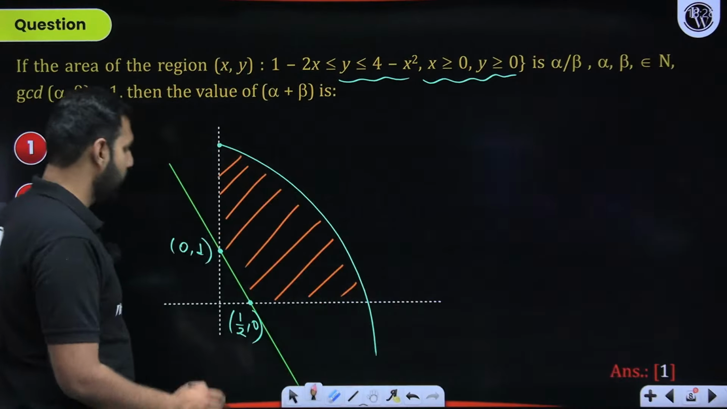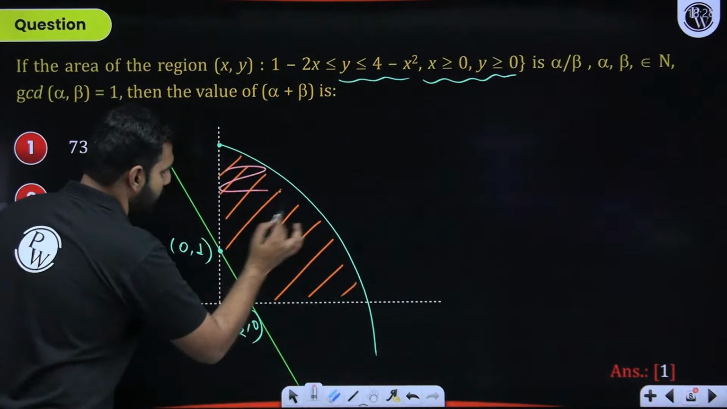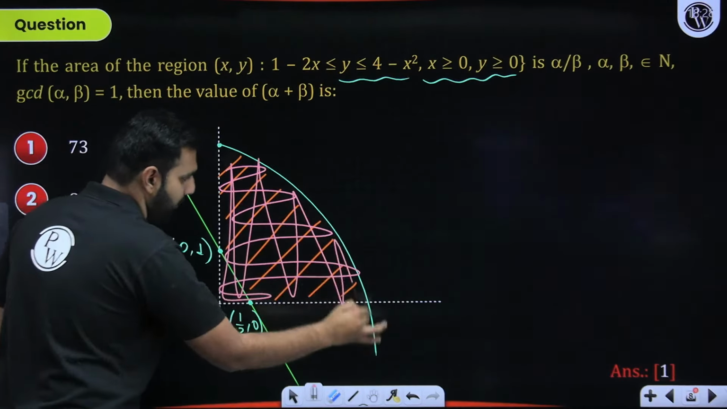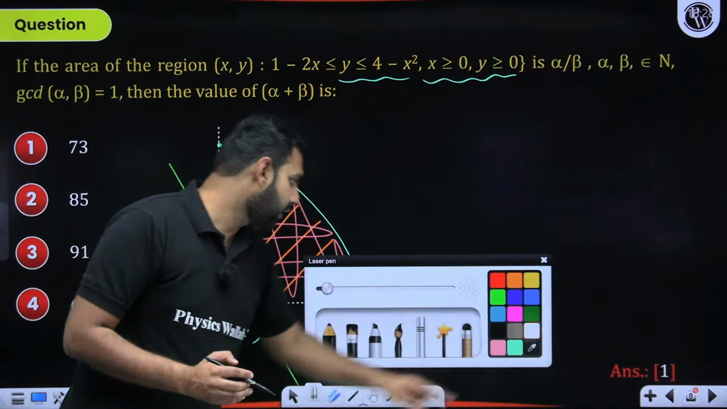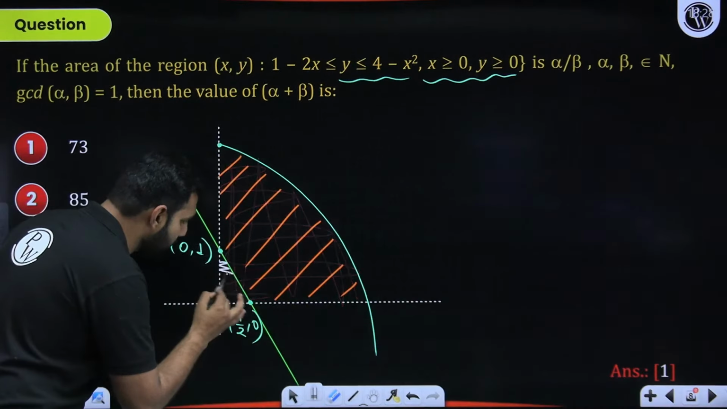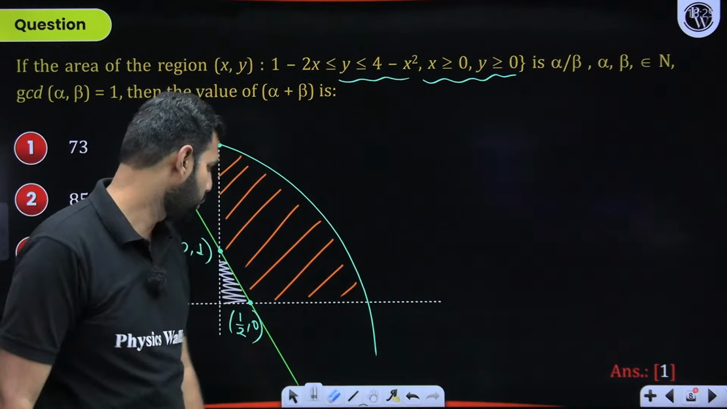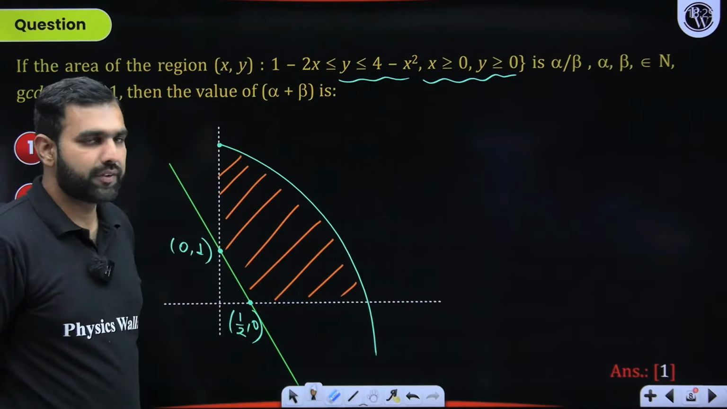First of all, let us find the area of this entire region here. And from that area, if we subtract the area of this triangle, then my job will be done. Are you understanding the approach? So let's begin with that idea. How do we proceed with this here?